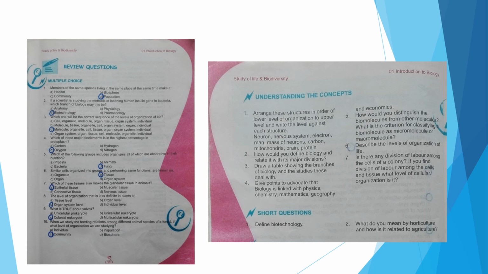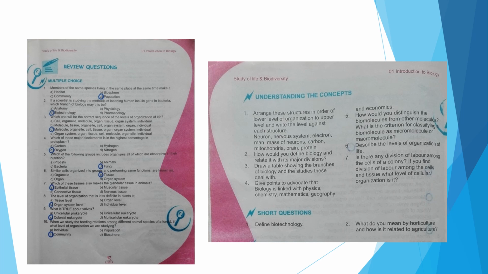Then come to the short questions. Define biotechnology, the branch we have already discussed, with example. What do you mean by horticulture and how is it related to agriculture? Horticulture actually deals with the art of gardening, and agriculture deals with the food crops and animals, which are the source of food. They are related in the sense that in both of these professions, the professionals work for the betterment of the existing plants as well as for growing new and good quality plants.